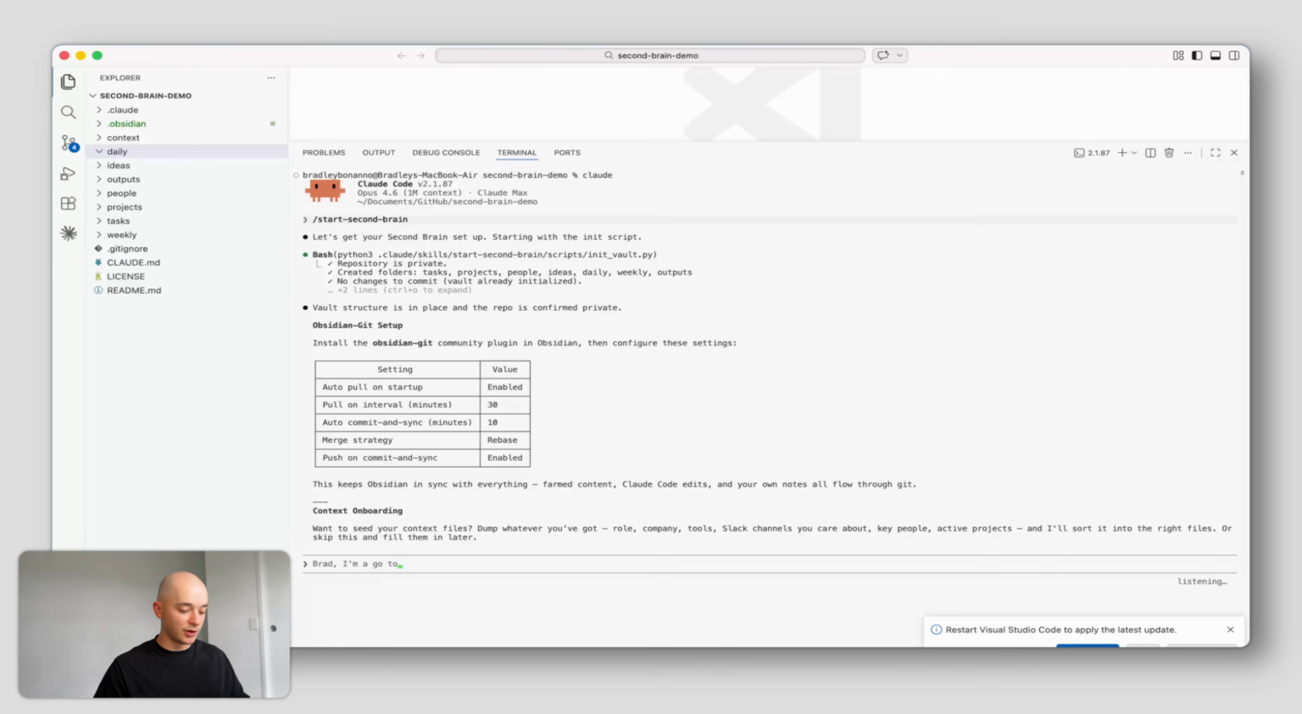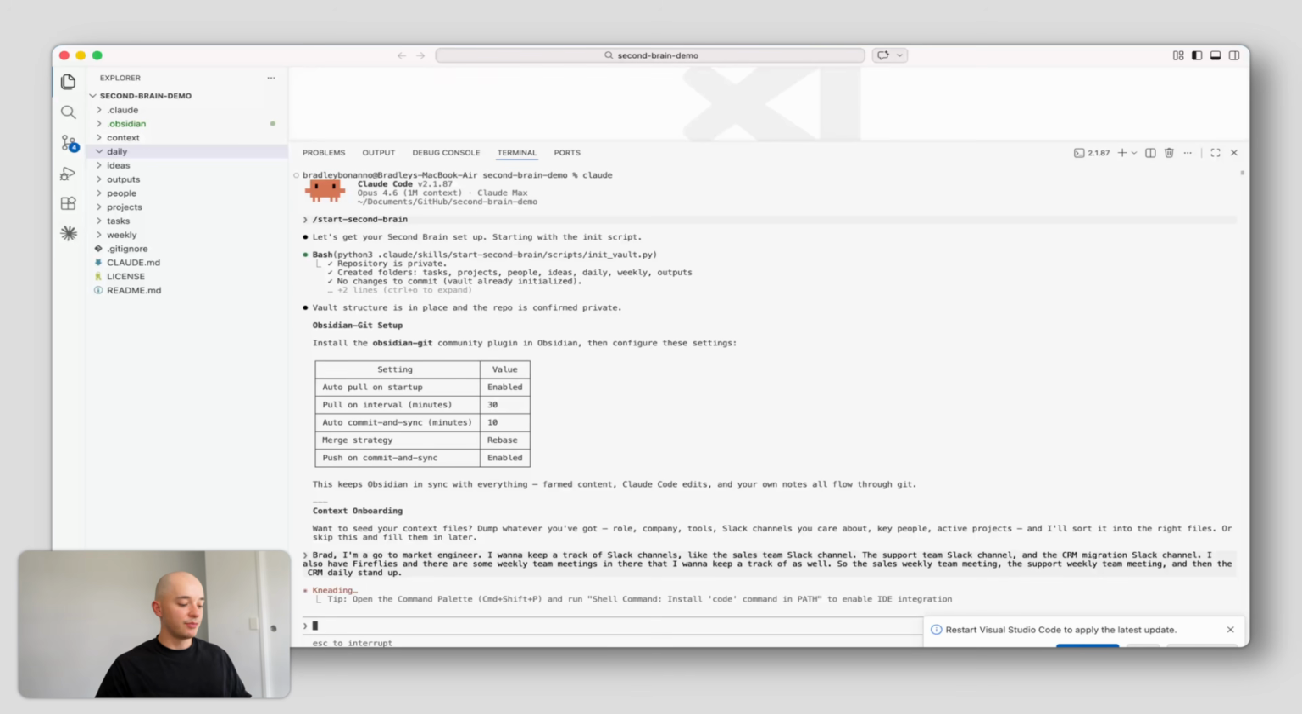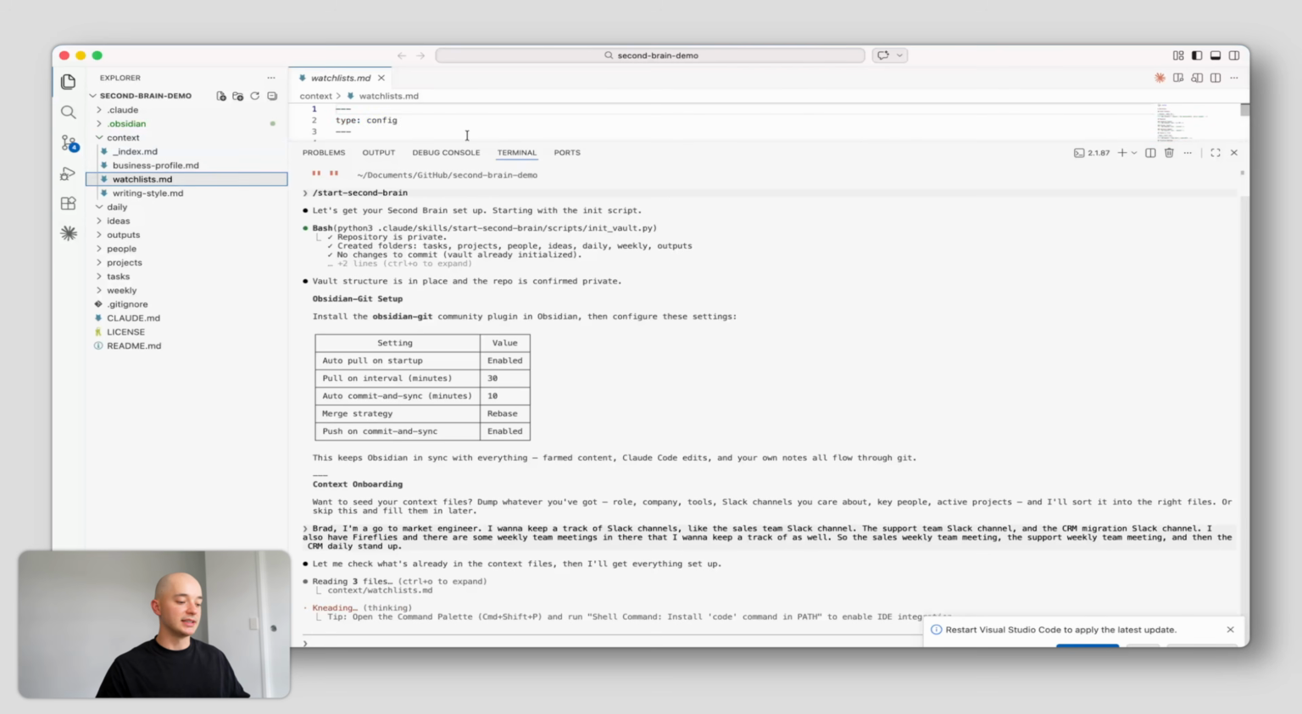I want to keep track of Slack channels, like the sales team Slack channel, the support team Slack channel, and the CRM migration Slack channel. I also have Fireflies, and there are some weekly team meetings in there that I want to keep track of as well: the sales weekly team meeting, the support weekly team meeting, and the CRM daily stand-up. Then I can let go of space and press enter, and Claude will automatically fill in my context files here and make sure my watch lists are up to date.